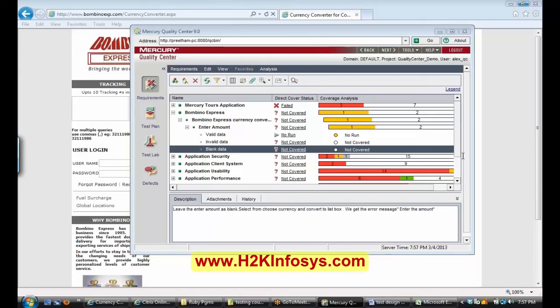Okay, in the currency converter page, do we need to create the requirements for inputs? Yes, Srilata, you have to create it, okay? Then when to use the child requirements and requirements? Okay, Divya, when you are creating the main requirement, use the new requirement, that is the first button. And every time you are creating the child requirement, except the first time, go for the new child requirement, that is the second button, okay?